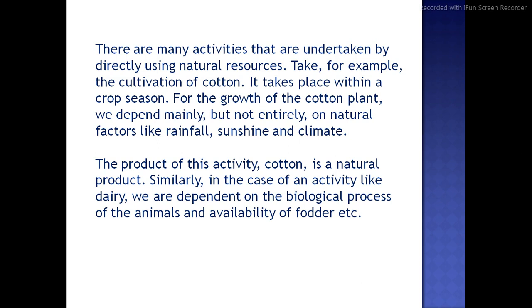Similarly, in an activity like dairy, we are dependent on the biological process of the animals and the availability of food. So, the first point is about the naturally occurring things here. Naturally we get the cotton, naturally we get the animals' food products and the availability of fodder. By these two paragraphs we understand the primary sector, how in the primary sector the cotton grows in a natural way. I hope the primary one is clear to you.